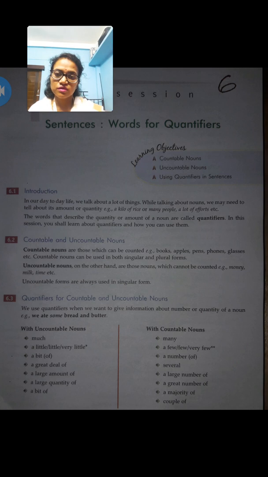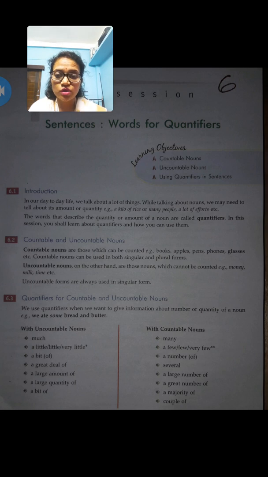So let us first discuss what we mean by quantifiers. Quantifiers are, my dear students, the words that describe the quantity, we can say the amount, of a noun. That is called quantifiers. Now, countable and uncountable nouns we are all familiar with. Countable nouns are the nouns which we can count, like apples, books, eggs, pens, glasses. These are all countable nouns.